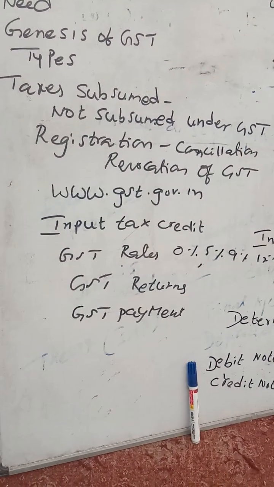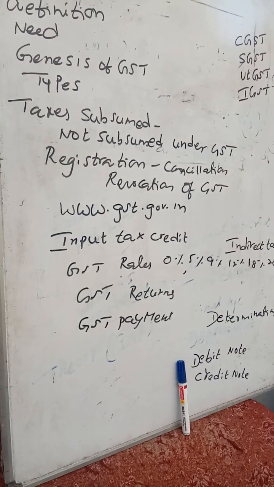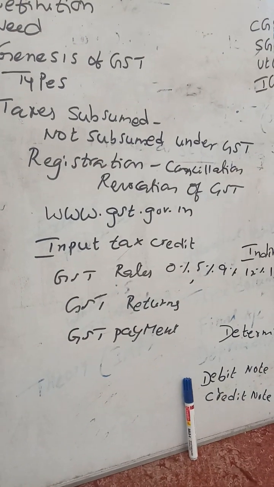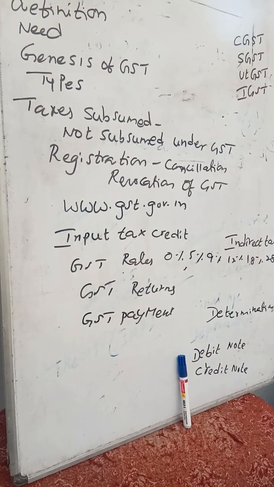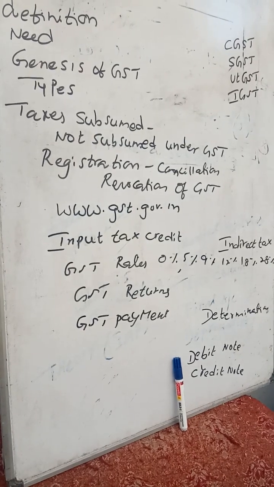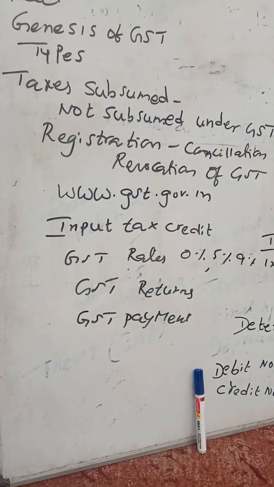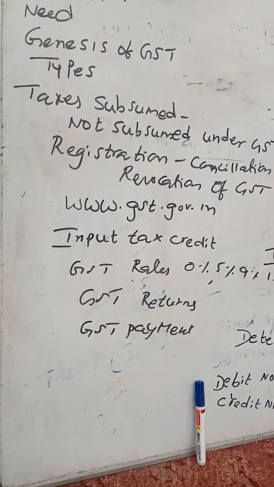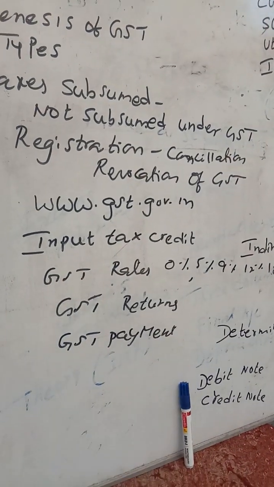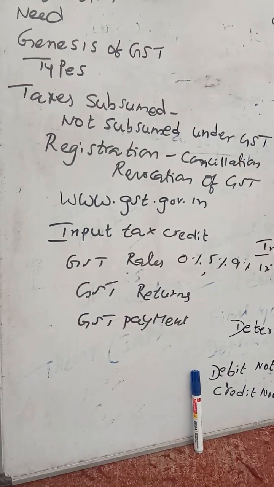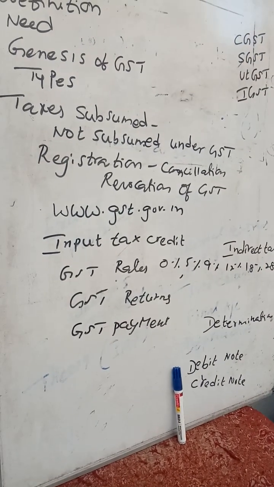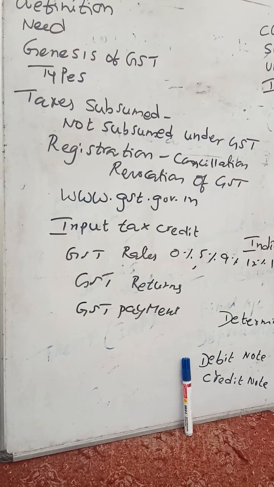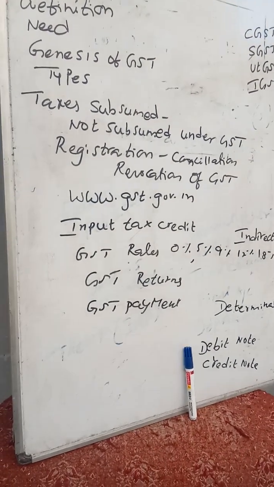And registration. Any trader whose annual threshold limit crosses 40 lakhs in some states and 20 lakhs in other states needs to register under GST, and they have to collect GST and remit it to the government. And any e-commerce portal, casual traders, whoever it may be, the threshold limit applies. And to register, we have to visit the site www.gst.co.in. There are some documents which are needed, my dear students: PAN card, digital signature, other business registration documents and bank particulars. These are the simple documents which are required to register under GST.